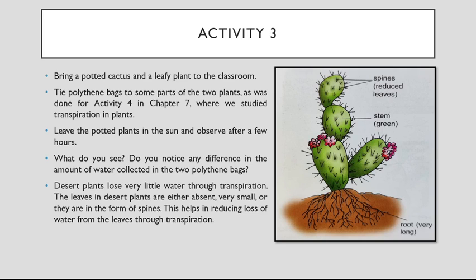Leave the potted plants in the sun and observe after a few hours. What do you see? Do you notice any difference in the amount of water collected in the two polythene bags? Yes, we will definitely see, because we know that in general leaves transpire water, but a plant like the cactus, which is present in the desert, does not lose water easily. So our conclusion will be that desert plants lose very little water through transpiration. The leaves in desert plants are either absent, very small, or in the form of spines. This helps in reducing loss of water from the leaves through transpiration. This was very obvious.